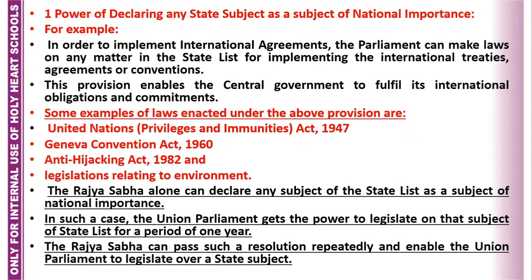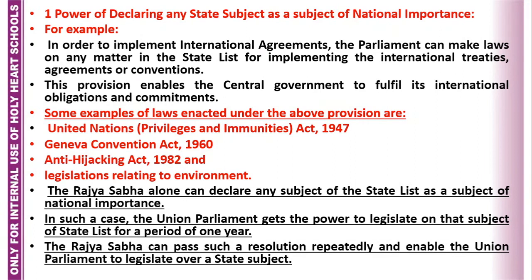Yes, students, you see, suppose any subject is in the state list, but it is connected indirectly or directly with the implementation of international agreement or treaties or any agreement or convention. Obviously, then national government will work on this, and the national government is not to leave the things at the shoulders of the state government. National government will work in this situation.